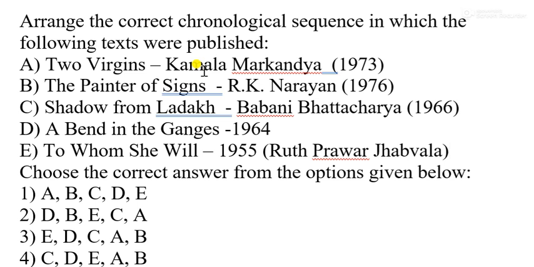So now according to this, the first in the chronological order we have option E, To Whom She Will, and then by Bhabani Bhattacharya, sorry, A Bend in the Ganges. So then D, and then we have C, Shadow from Ladakh by Bhabani Bhattacharya, and then Two Virgins by Kamala Markandaya, and at the last R.K. Narayan's Painter of Signs. So option 3 has to be correct.